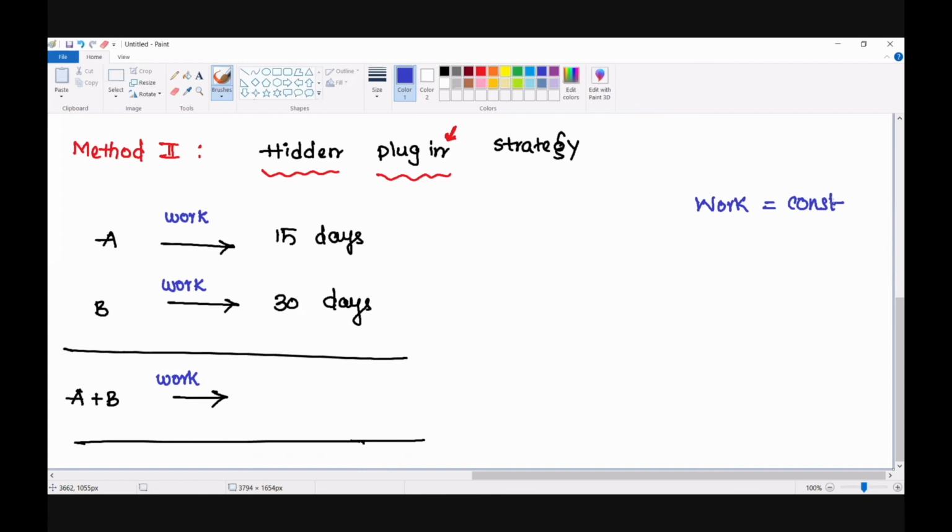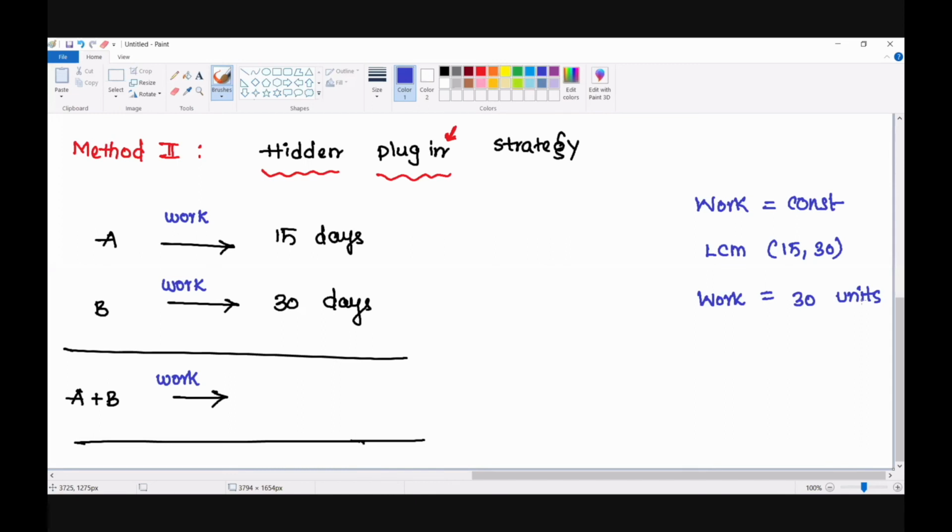Before you plug some number, you can just take the LCM of known quantities, whatever known quantities are available in the question. In the question we can see 15 and 30, so I am taking the LCM of 15 and 30. What is the LCM of 15 and 30? What does LCM mean? Least common multiple. So the LCM of these two is going to be 30. I am assuming that the total work is going to be 30 units.